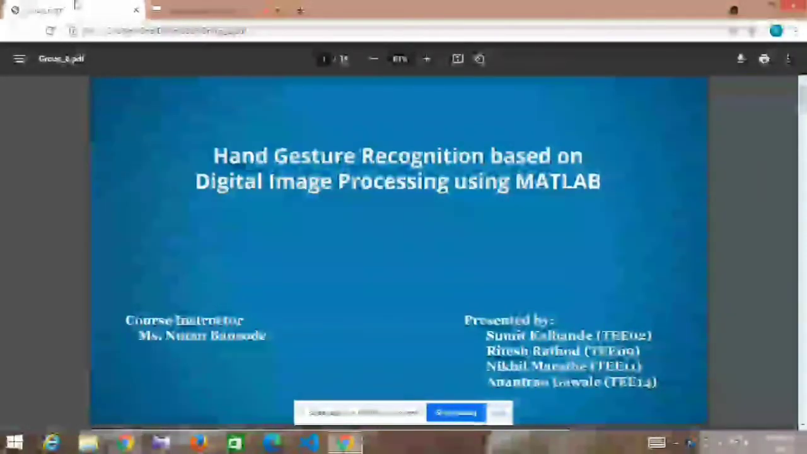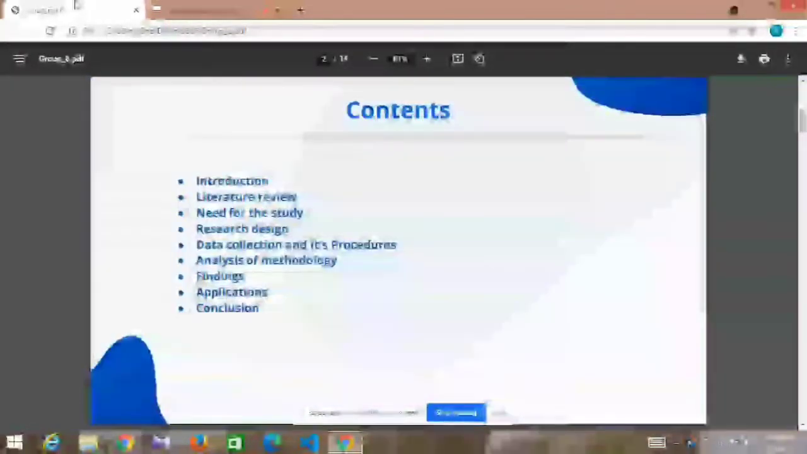Our today's topic is hand gesture recognition based on digital image processing using MATLAB. So these are the contents which I am going to explain in today's presentation.